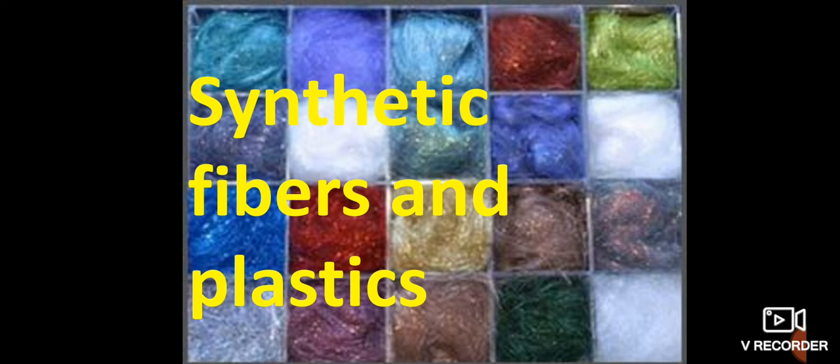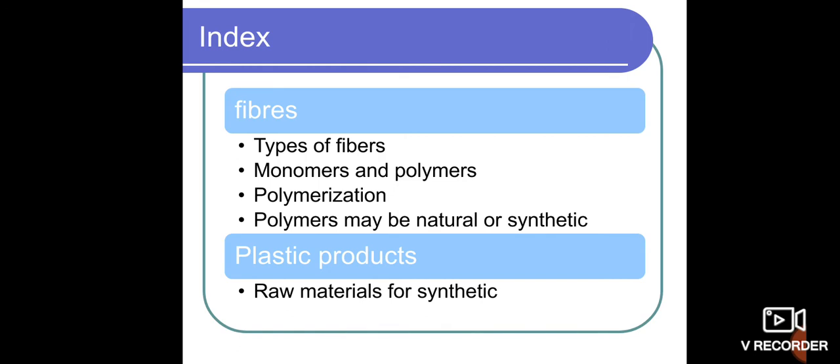Is it right? So how is the extraction process done, what is the importance, and how does the formation take place? These are the concepts we are going to discuss in the lesson Synthetic Fibers and Plastics. In this lesson we are going to discuss types of fibers, monomers, polymers, polymerization, polymers that may be natural or synthetic fibers, and then plastic products. These are the concepts we are going to discuss in the lesson Synthetic Fibers and Plastics.